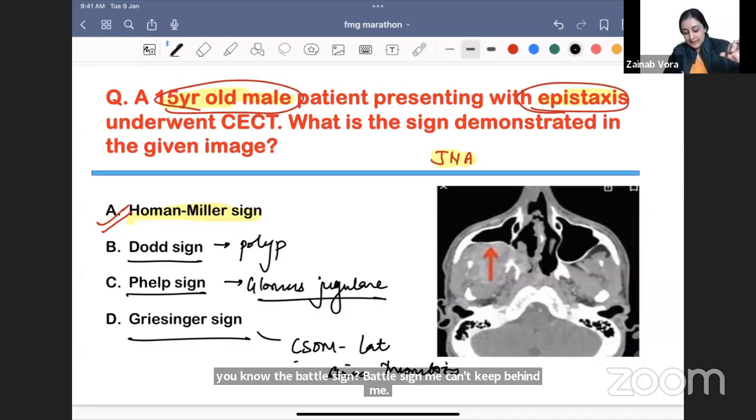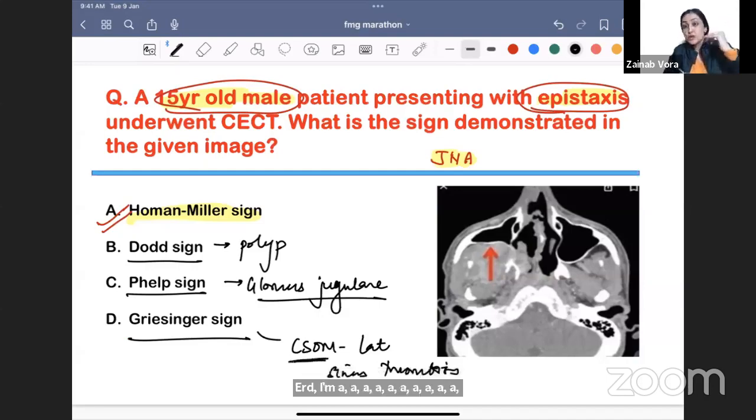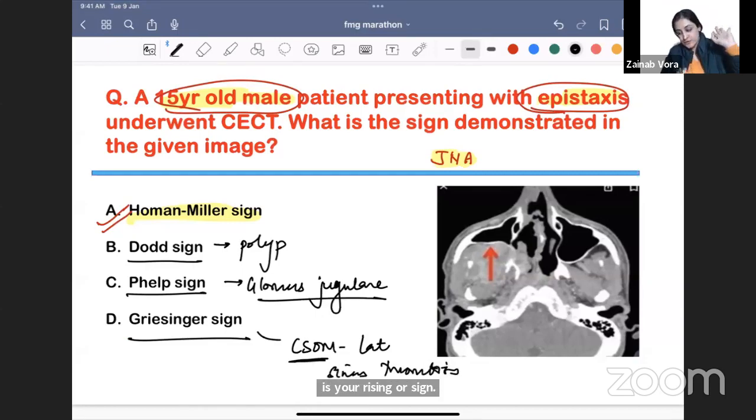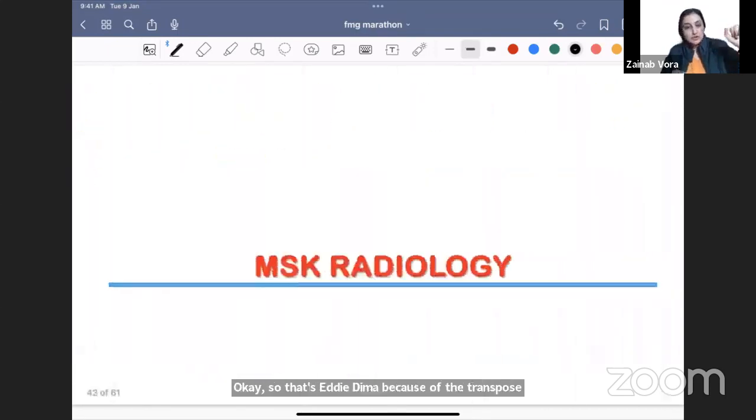अगर trauma नहीं है and they are giving you history of CSOM and what looks like a battle sign, that is your Greisinger sign. Okay, so that's erythema because of the transverse sinus or the lateral sinus thrombosis. ठीक है, चलो चले वापस.